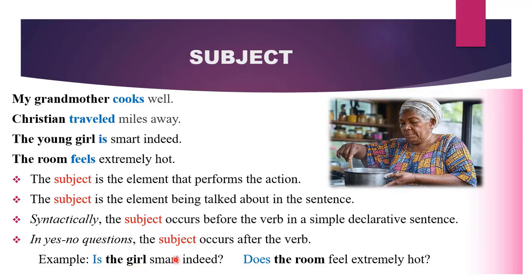Is the girl smart indeed? The subject came after the verb is. Therefore, the girl is still our subject. But since it is a question, it appeared after our verb. Does the room feel extremely hot? The room is our subject. And since this sentence is a question, it didn't come before the verb does. It came after the verb. So in statements, the subjects occur before the verbs. And in questions whose answers are yes or no, the subject would come after the verbal element.